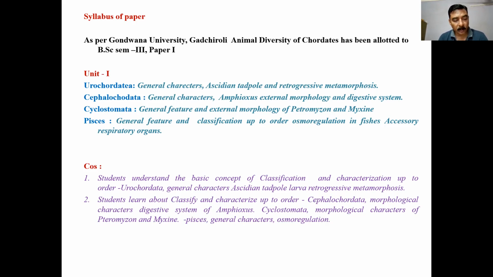Dorsal tubular nerve cord only in larval stages, reduced to a single dorsal nerve ganglion in adult. Mostly hermaphrodite. Hermaphrodite means the male and the female characteristics are present in the same animal. Development indirect, includes a free swimming tailed larva with the basic chordate characters, metamorphosis retrogressive. So, in urochordates, all these are the general characters. Asexual reproduction by budding is common.